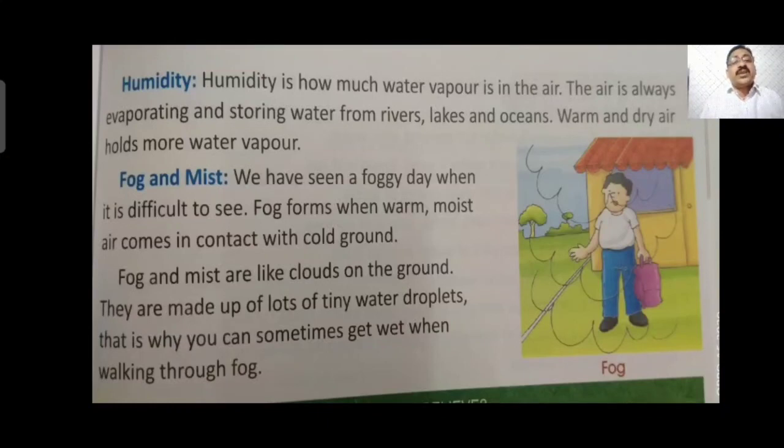But mist is generally found in the hilly area, not in land area. This fog changes into snow particles due to a very fall in temperature, due to 0 degree temperature or like that, 0 to 5 degree temperature. We see the fog changes into particles of snow, that is called mist. Sometimes they fall as a form of rain in the hilly area, this mist. And everywhere you will find snow particles on the ground, like chalk particles are there, like that only you will find snow particles on the ground.